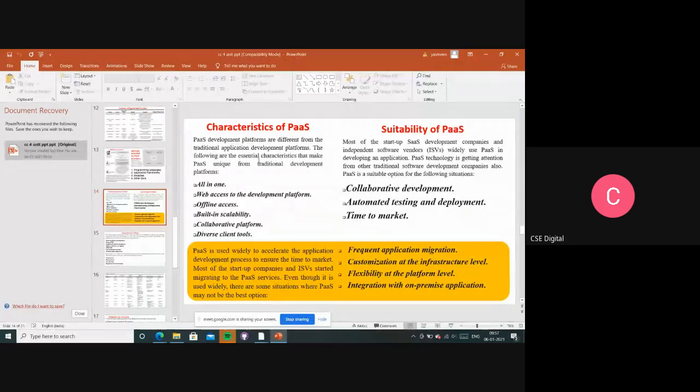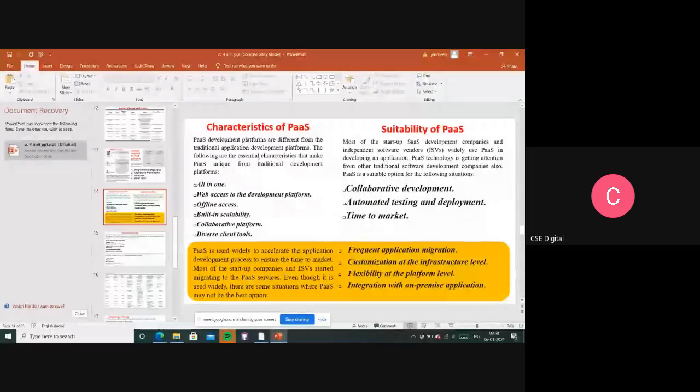Next characteristic is built-in scalability. It is very difficult to enable dynamic scalability for any application developed using traditional development platforms, where it is very difficult to expect that everything is maintained by you, right?